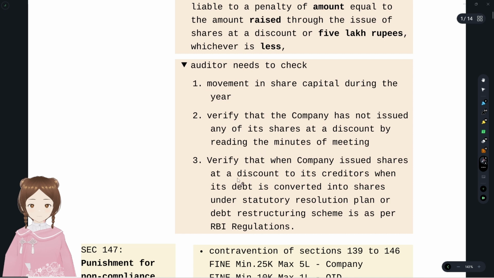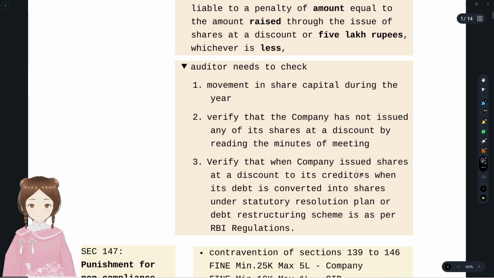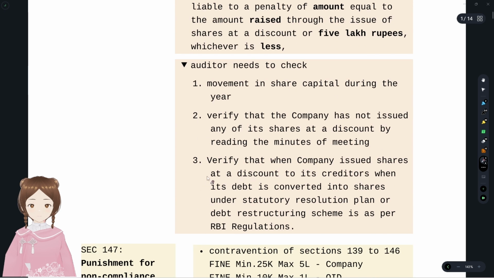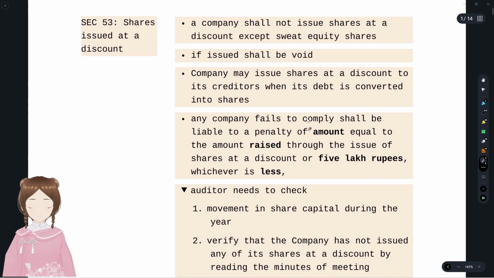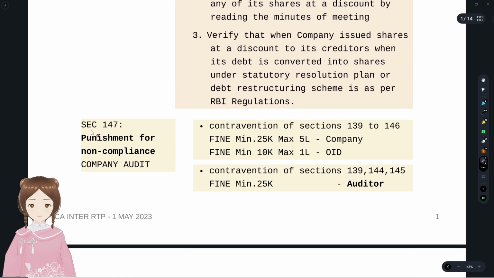Okay, there was a restriction in this provision and there was also a relaxation with regard to the creditors. So the auditor also has to check that relaxation, and verify that when a company issued shares at a discount to its creditors, when its debt is converted into shares under any statutory resolution plan or debt restructuring, it is as per RBI regulations. You have to check whether such conversion of debt into shares was as per RBI regulations. Now we'll see our second topic.